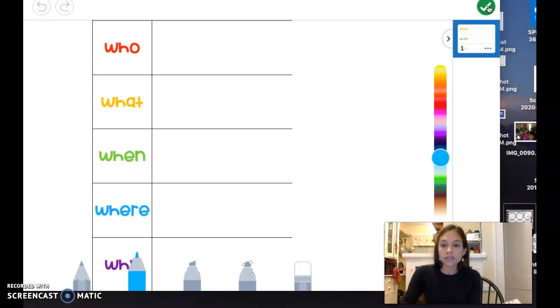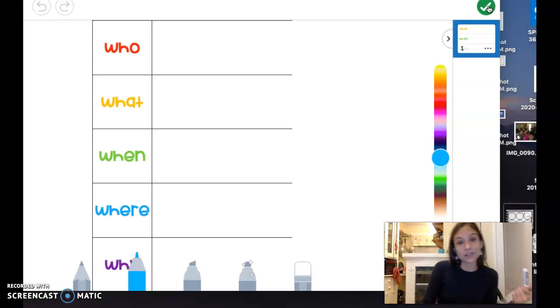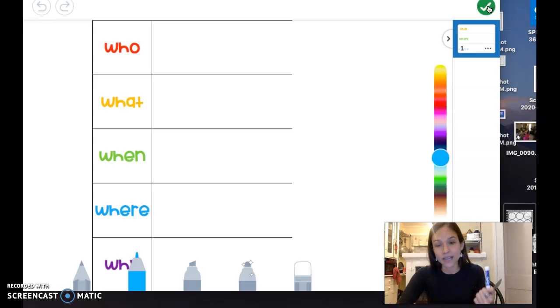Now, today what we're going to do is we are going to use PebbleGo to learn about a really important person. And all of these people who are under the biographies on PebbleGo are people who were really active members of their community, which is important because that's what we've been learning about in reading and writing, right? Being a good citizen. Some people are activists, some people lead in different ways.